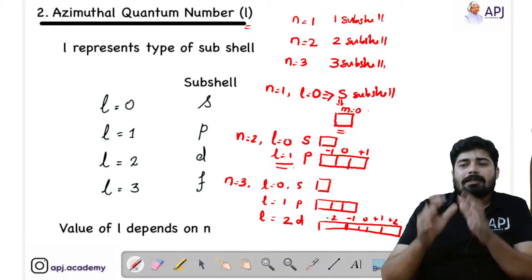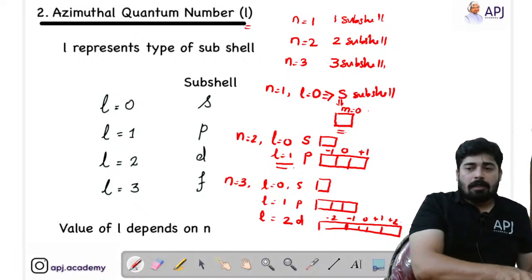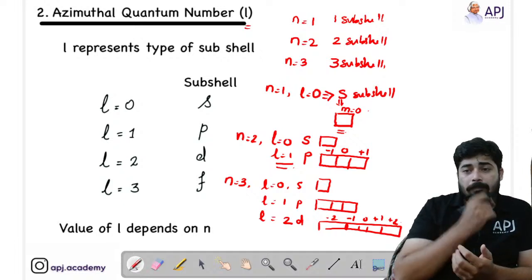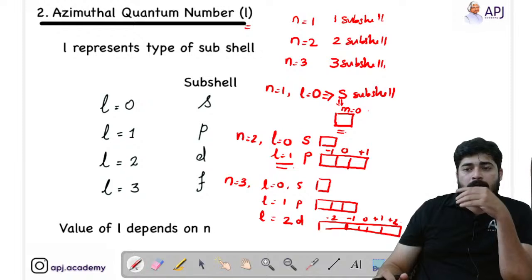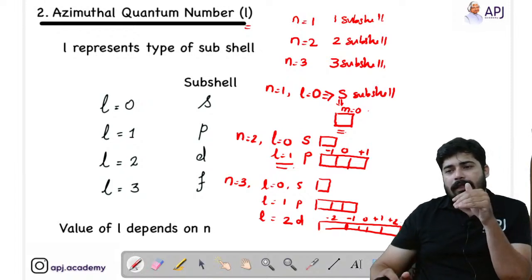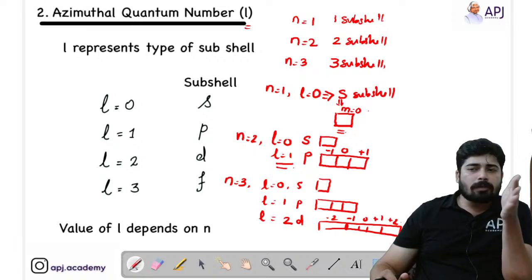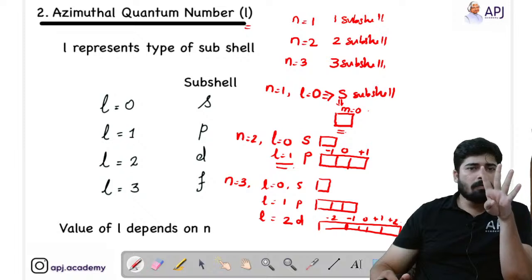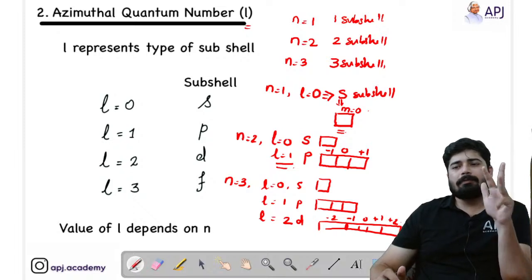Okay, now similarly, for the third shell we already discussed. Now if you are taking the fourth shell, there will be 4 subshells: S subshell, P subshell, D subshell and F subshell.